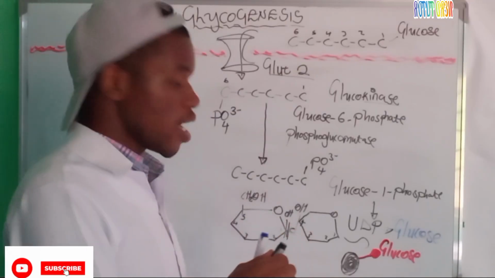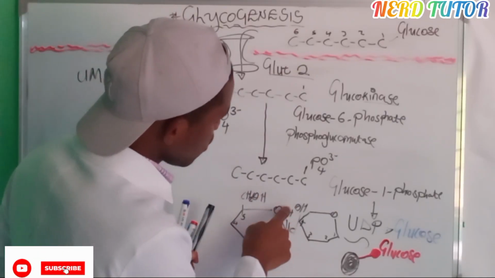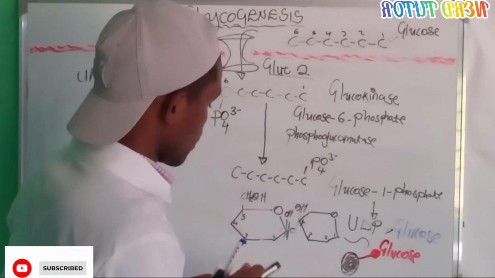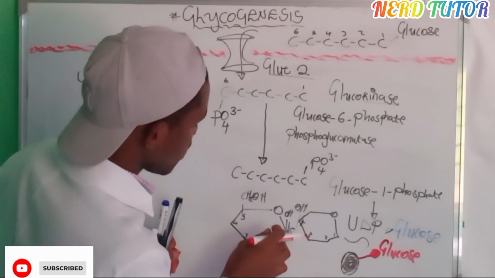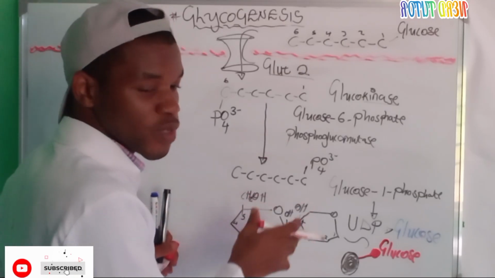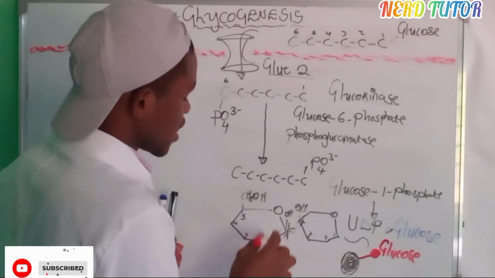Alpha bond. Why? Because the hydroxyl groups are oriented on the same side. They are pointing upwards, both of them. Now we have a bond here, happening between which one and which one? Between carbon number 1 and carbon number 4. And this is what? Alpha bond.